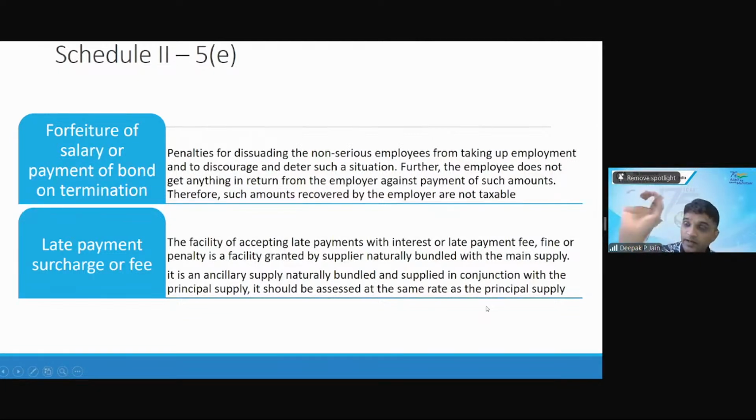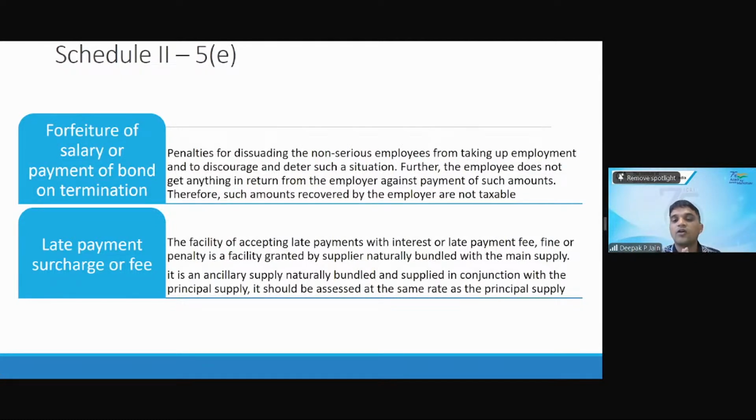Now I have supplied some goods to you saying that you should pay me within 10 days. Now, if you do not pay within 10 days, I will charge late fees and interest. This is for the main supply itself. This is not a separate supply. So any interest and late fees that I'm collecting is liable to GST, but there is no special rate for this. Whatever is the rate for the main supply, that same rate has to apply to the interest also.